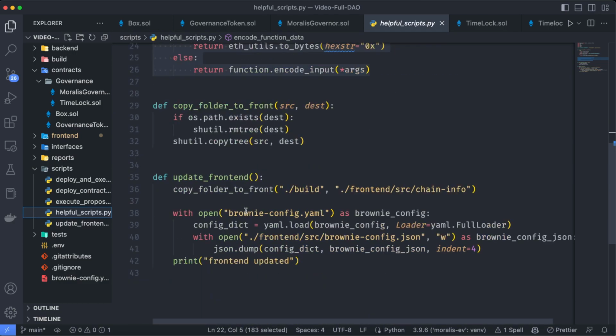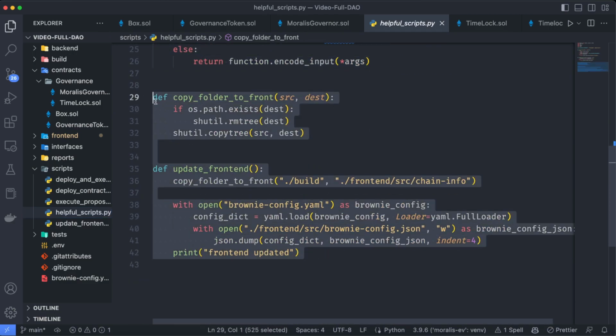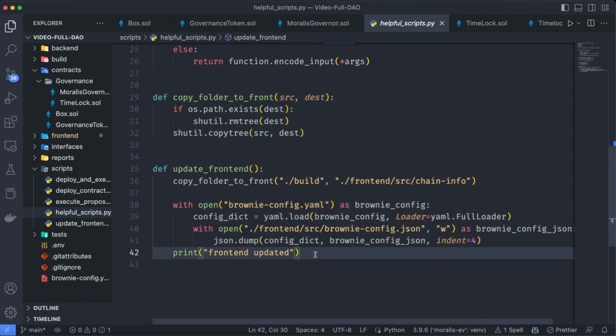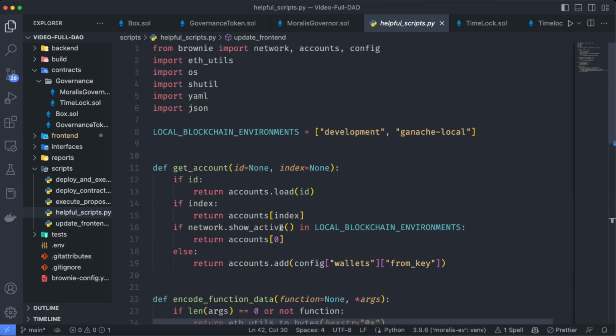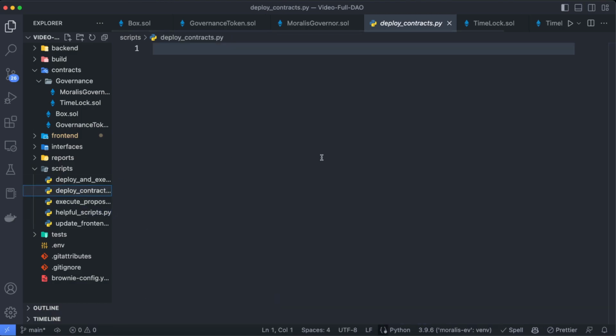And also we have a way to send the build information to the front end, because we are going to need, as you already might know, the contract API and the contract address in order to interact with a contract. With that said, we can start using this on this deploy_contracts.py, which is now empty.